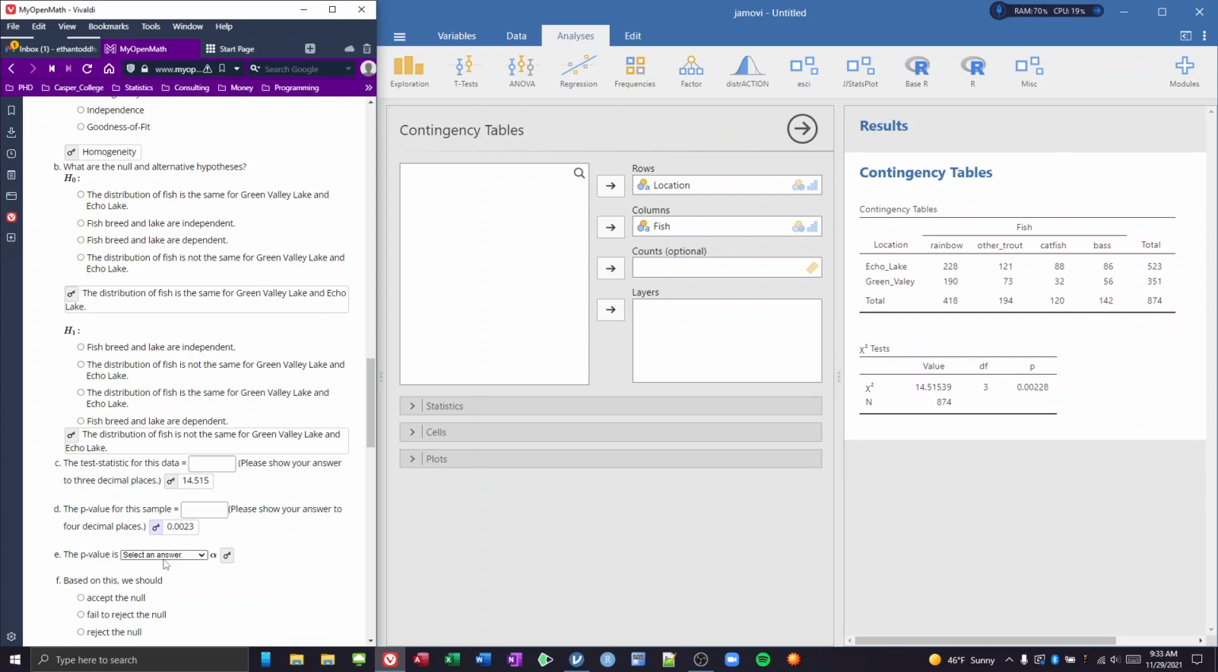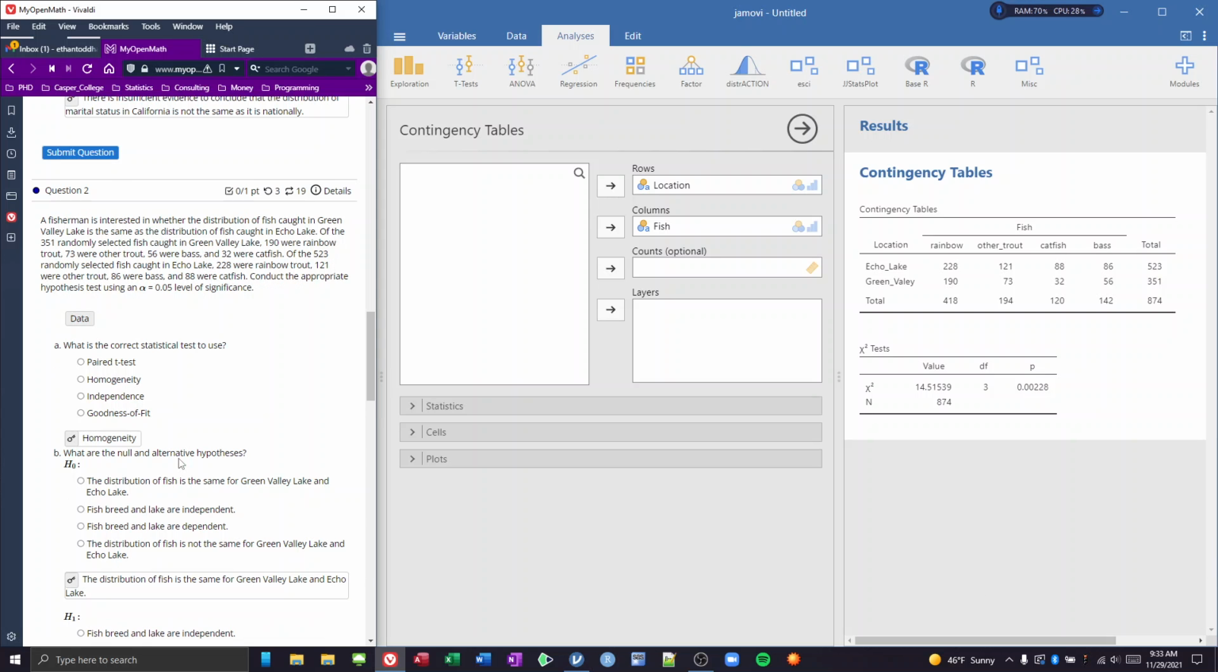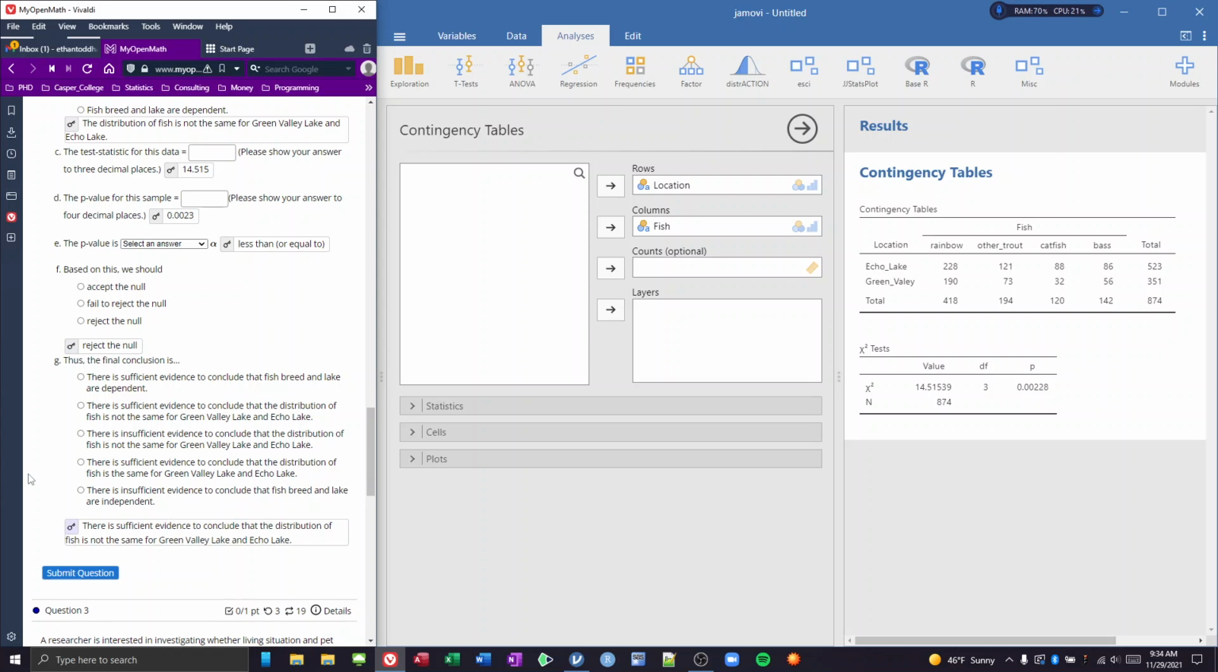And now we have this p-value that is less than our alpha. Our alpha up here, we set it at 5%, and this is much smaller than 5%. Okay, so based on this, we would reject the null hypothesis. And so our final conclusion is that there is sufficient evidence to conclude that the distribution of fish is not the same for Green Valley Lake and Echo Lake.